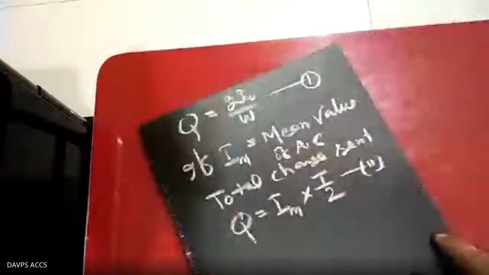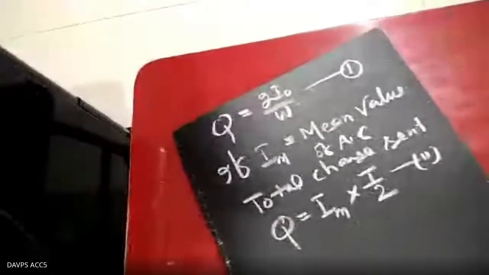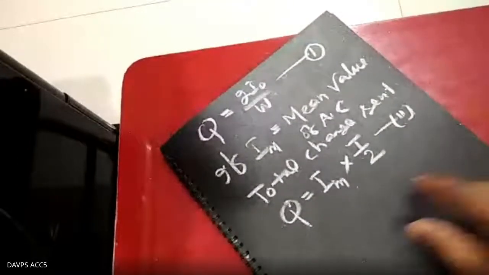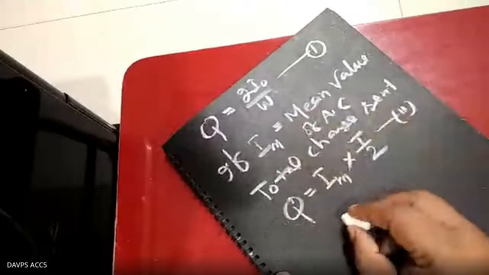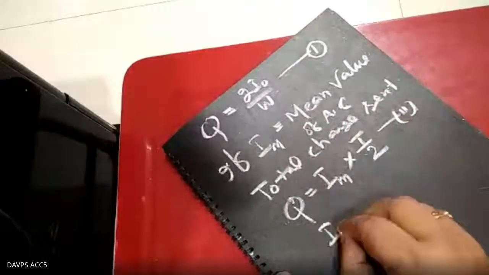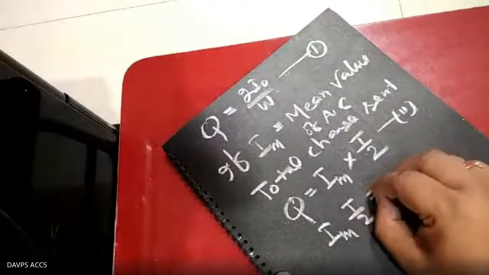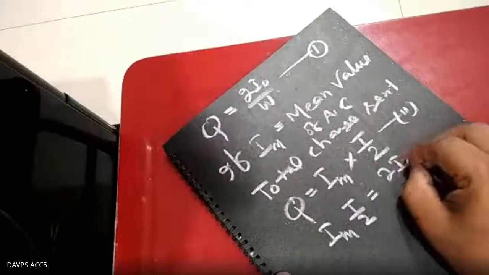From both the equations, if you compare both the equations, you get I mean into T by 2 equals 2 I naught upon omega.